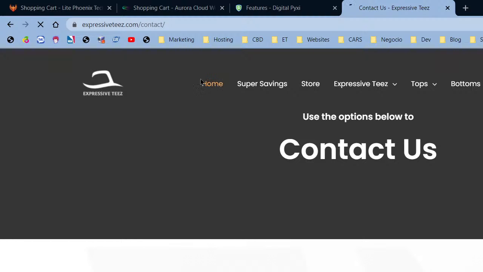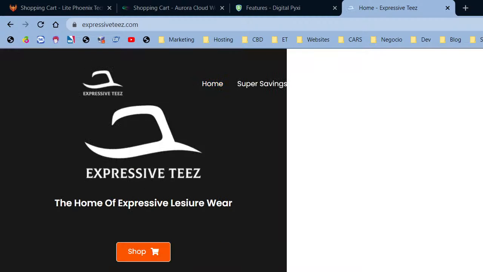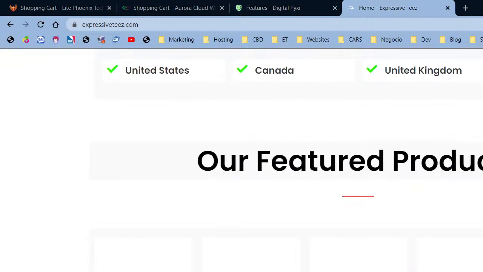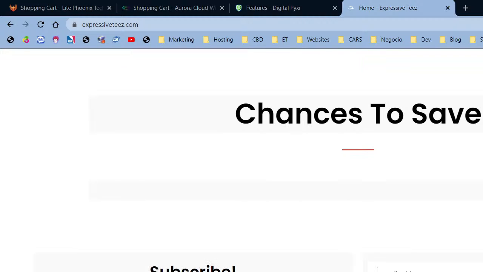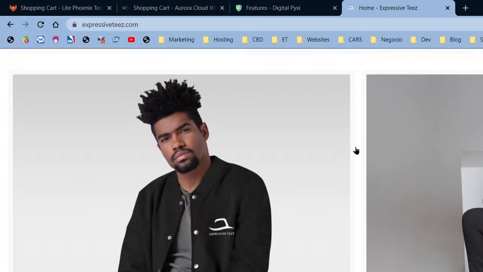Now, if I look at Expressive Tees, a few things have changed that I don't like. For example, there's supposed to be a picture right here, and I never realized that the website wasn't migrated properly at all. I mean, it looks nice, but there should be a sale going on, so I'm going to need to work on this website.